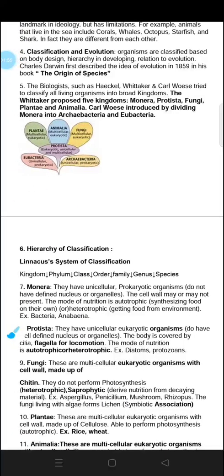The classification and evolution. Organisms are classified based on their body design, hierarchy in development, how they are developed, and how they are related to evolution. And if the word evolution comes, then how can we forget Charles Darwin, who is called the father of evolution. He was the first who described the idea of evolution, in 1859. The Origin of Species is a book written by Charles Darwin.